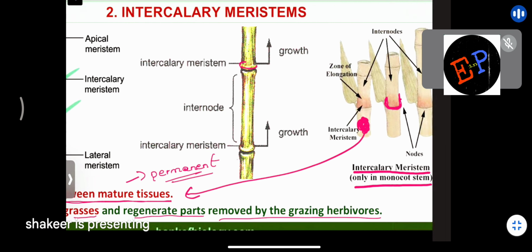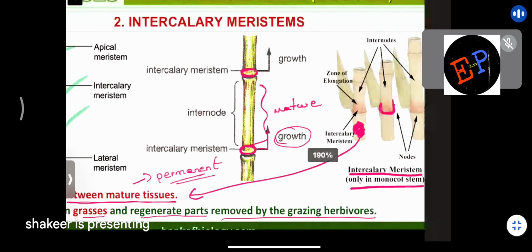So this region I can call intercalary meristem. This region I can call intercalary meristem. And this region in between is called the mature region, where you will find the permanent cells or permanent tissues. Clear now? And growth happens in which direction? Growth happens in the upwards direction. It means the cells continuously divide at the intercalary region and the stem starts growing in the upwards direction. Are you able to understand?